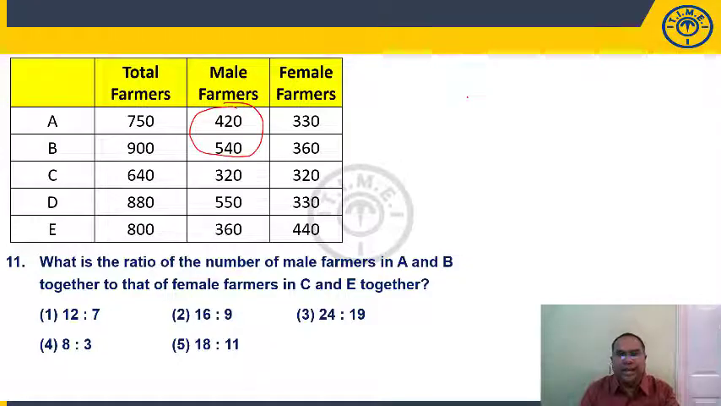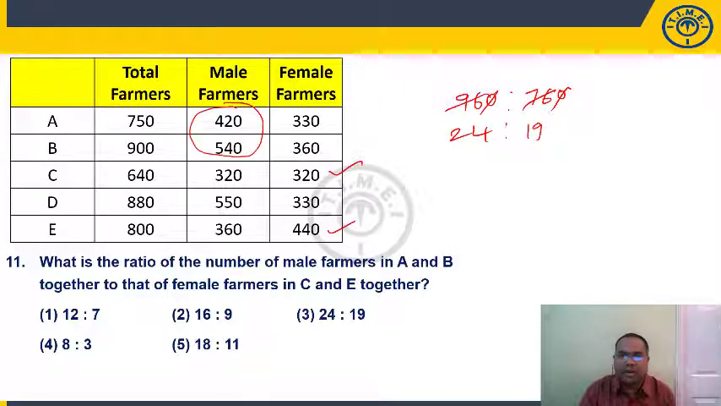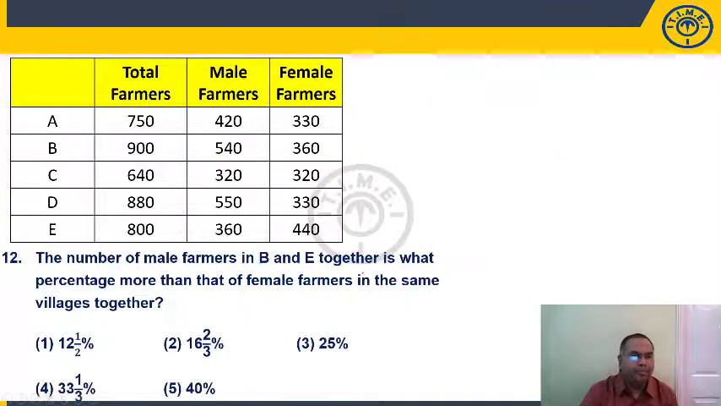420, 540, 960 is to female farmers in C and E. Female farmers C is 320, E is 440. So this is how much? 760. 0 anyways will get cancelled. 96 and 76, divide by 4, 24 is to 19. 24 is to 19. It is present in choice 3.